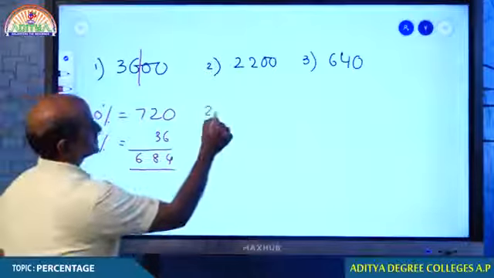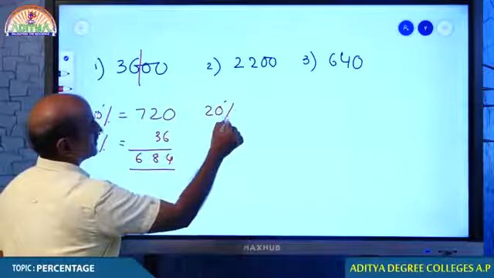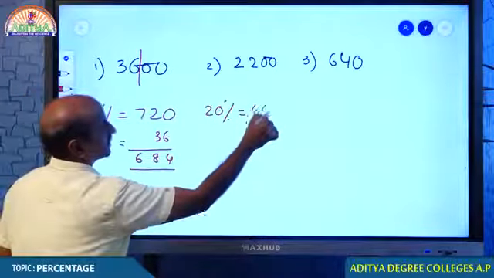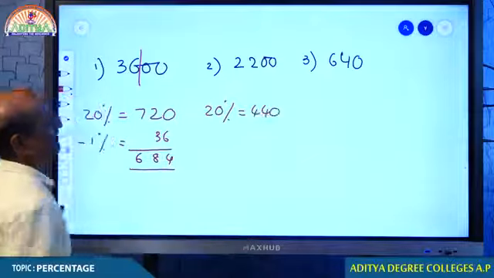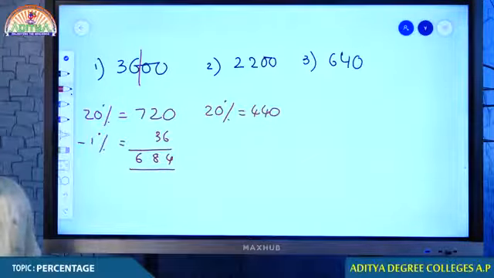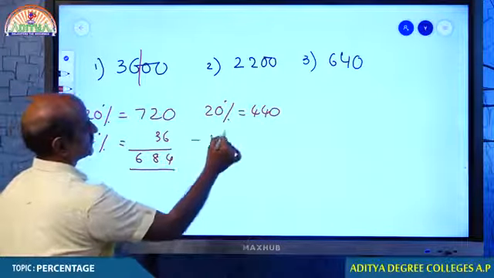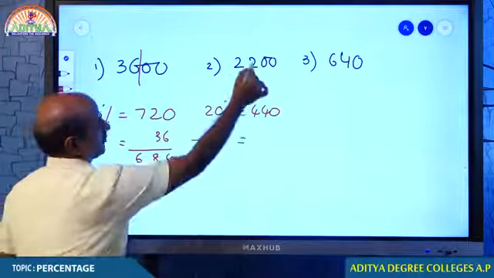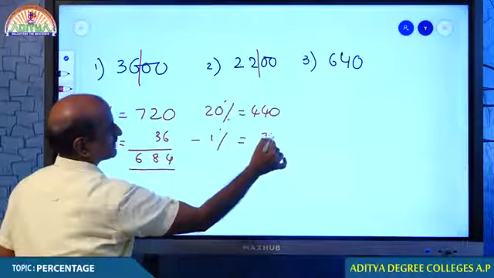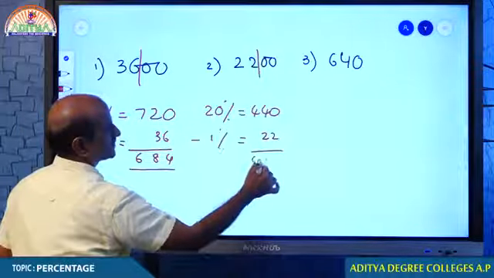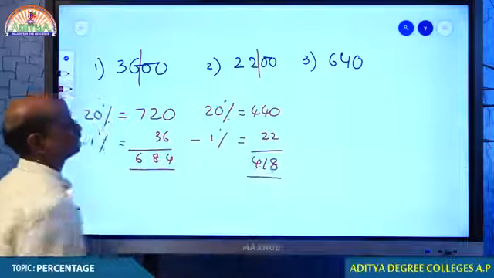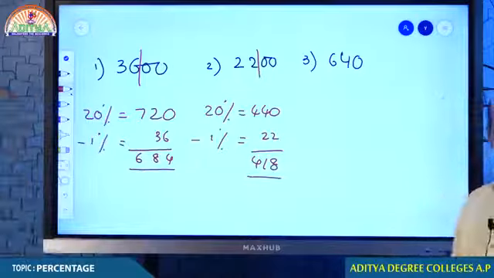How much is 20%? 20% is 440. You know, every 10% is 220, 20% is 440. From that, you have to reduce 1%. How much is 1%? That is 22. Therefore, your answer is 418. I hope you understand this.